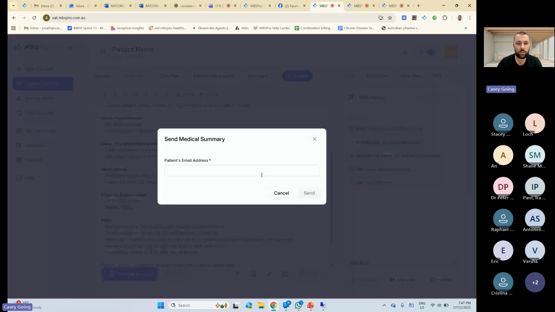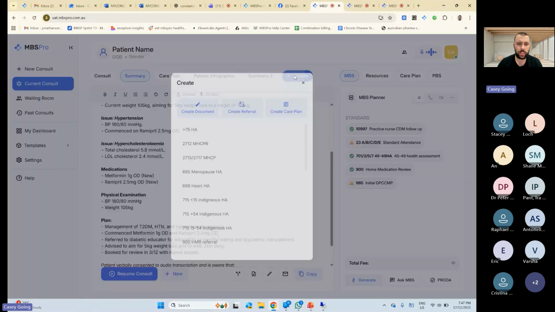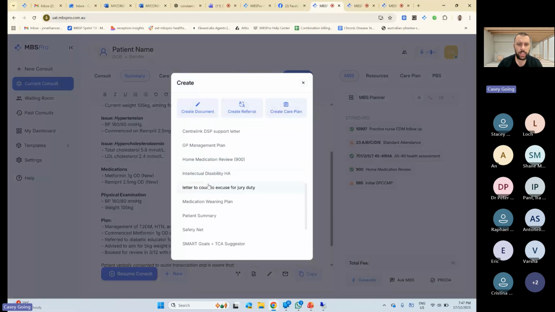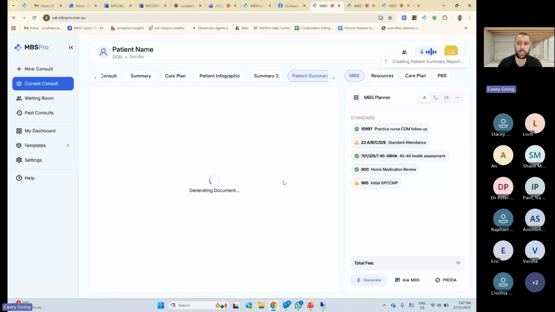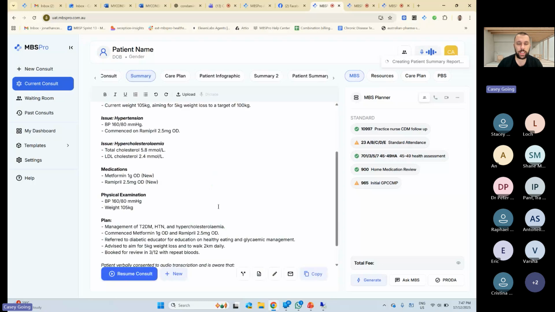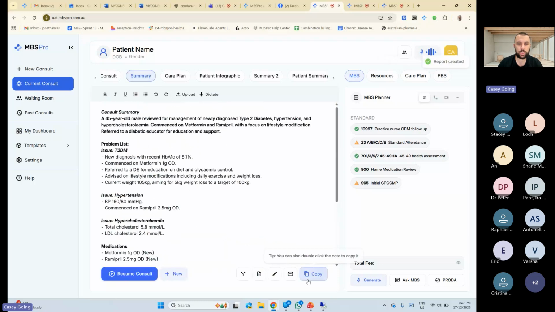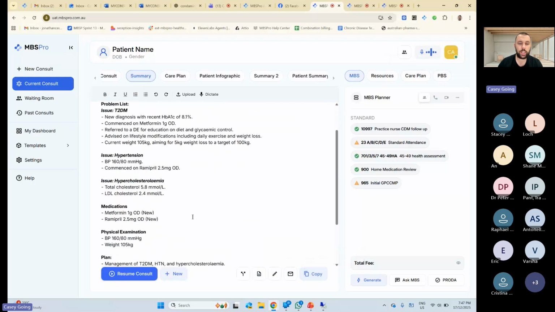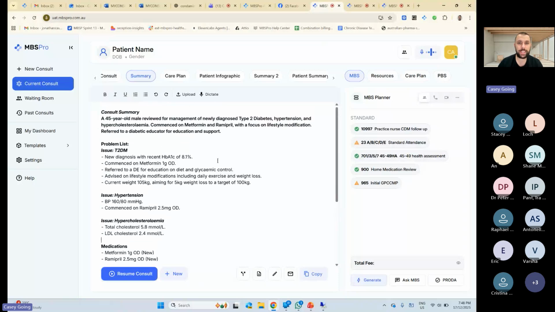Now, email, so you can email it to your patient. For example, you could create a patient summary, and this might be something that you email to your patient, a summary of the note, a summary of your consult, and a summary of what's going on. Now, handy little trick, if you want to copy the note, you can click copy, of course, or you can just double click on the screen and it copies the whole note. And then going to new, you can go Alt-N. So there are hotkeys, so Alt-N for new, Alt-S to start consult, Alt-S to stop. That's really handy, especially if you're using our overlay mode, which I'll show you in a second as well.